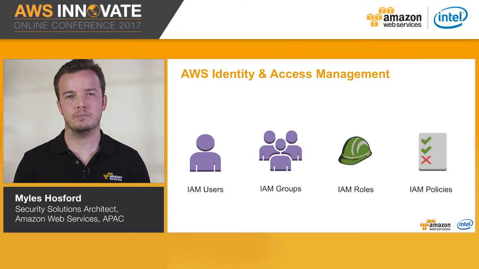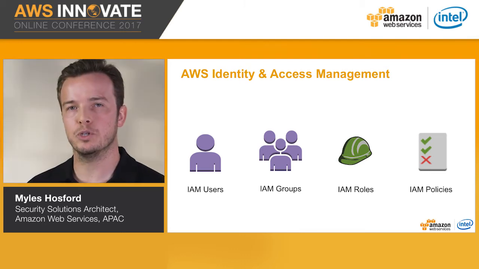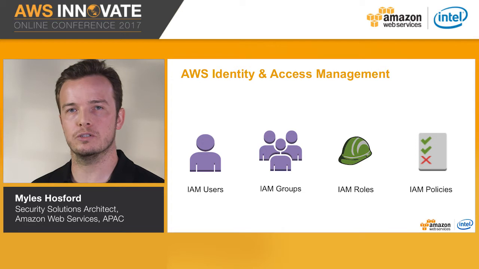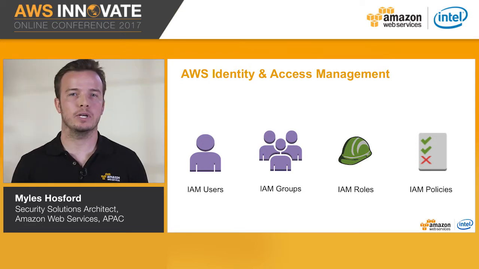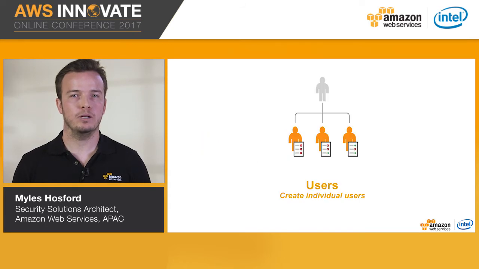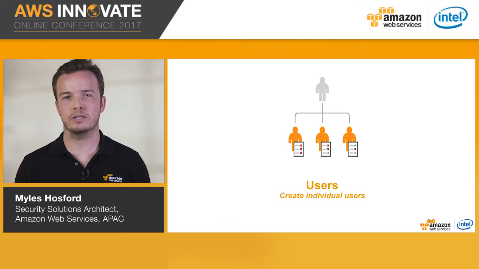AWS Identity and Access Management allows you to create users and assign them to groups that map to your organization's job functions. Each group should be given permissions that only allow users to execute functionality required by their role. Let's take a brief look at a number of best practices. One of the first things to do is ensure you create individual users in IAM for your staff. Sharing accounts and credentials is a bad security practice and lacks accountability for any actions performed. You have no clear visibility into who within your organization performed what operation.